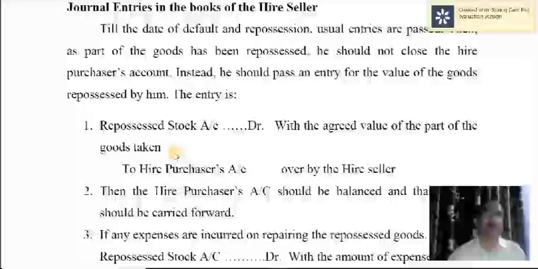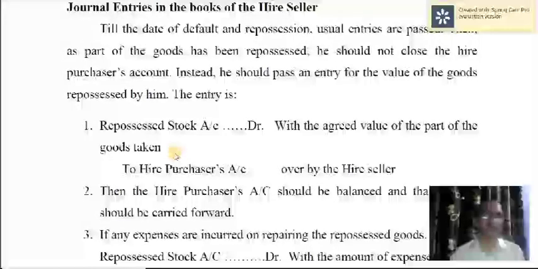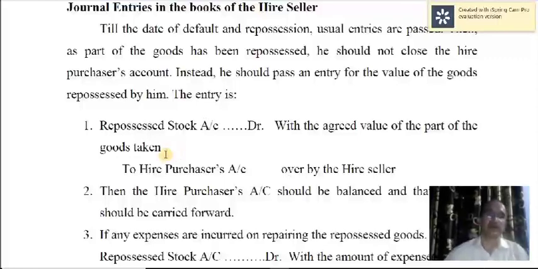In the first year, normal entry, and in subsequent years, normal entries are passed till there is default. And in the year of default, all normal entries are passed except for receiving the installment.